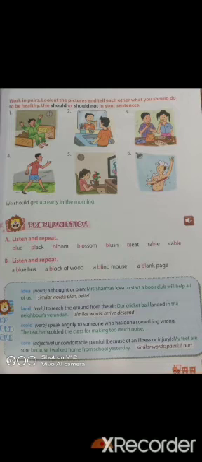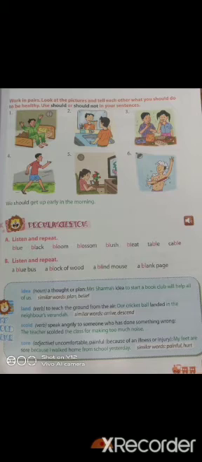What is the fourth picture? That boy is walking. We should walk regularly. So this is the positive work. So we are using should for this sentence. Next one, that girl is sitting near the TV. Is that a correct thing? No, we should not sit near the TV. So we should not sit or we should not watch TV by sitting closely. So next, what is the sixth one? That boy is taking bath. We should take bath regularly. Now do you understand how to add should and should not for the sentence?